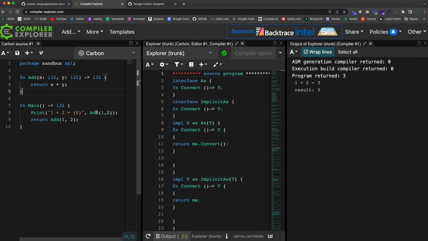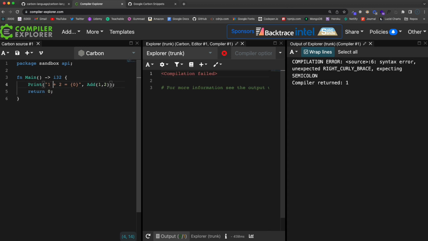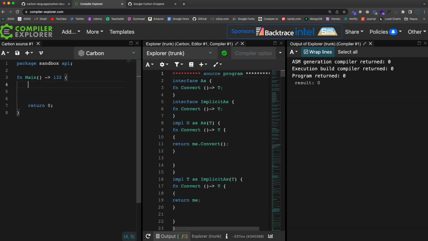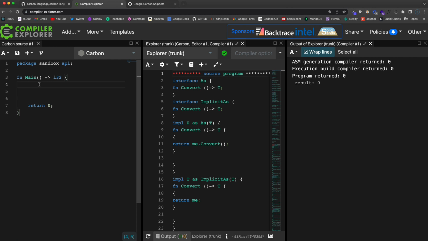So now we're going to look at arrays. So I'm actually going to get rid of that. We're just going to do this in the main function here. So let's return 0, and then we'll get rid of this line here, and let's look at arrays. And all these examples I have in the snippets here. So everything we're going over is in that file.